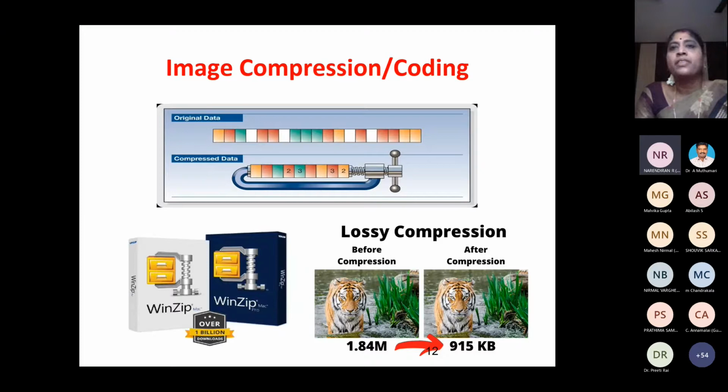So you can see the image at the bottom showing a tiger. So this was the original image. Before compression, it was 1.84 MB. Okay, after compression, I am reducing that to 915 KB. Still, I cannot see much of the data lost. Okay, almost maybe some sharpness is lost, but I am able to still retrieve the data after compression. So this is one important topic where researchers are doing so many experiments on coding techniques.